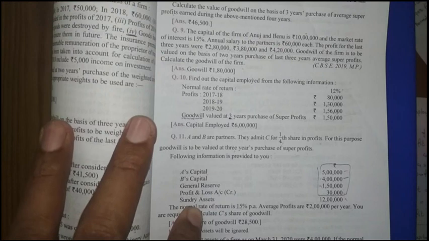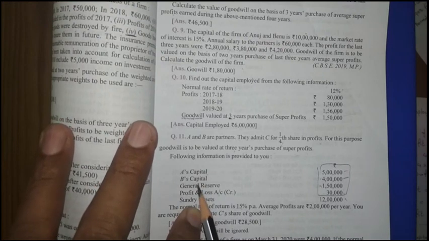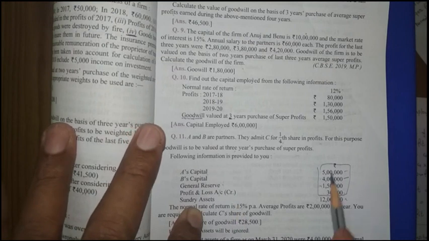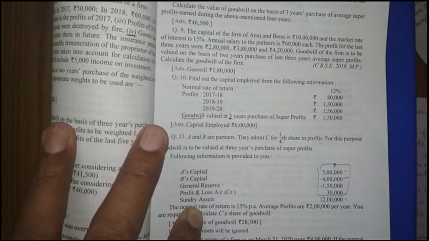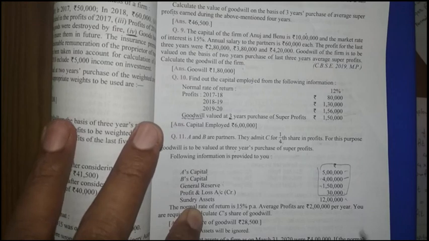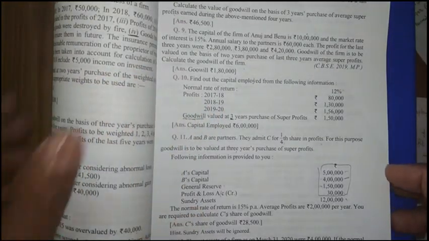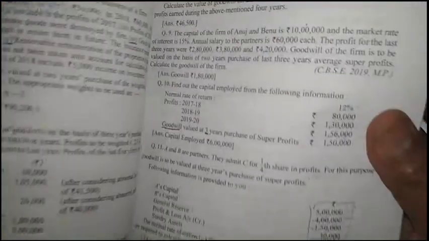The sundry assets given have no use here. Then question number 12 also I will explain. That will also be homework.